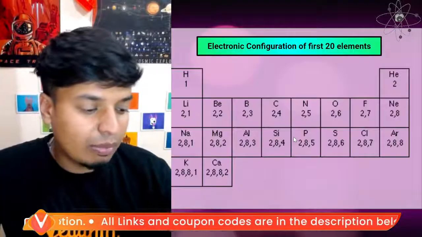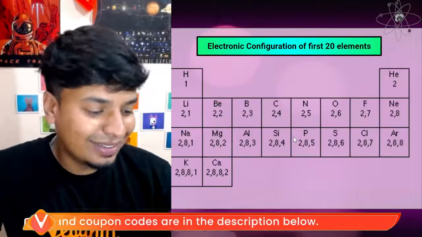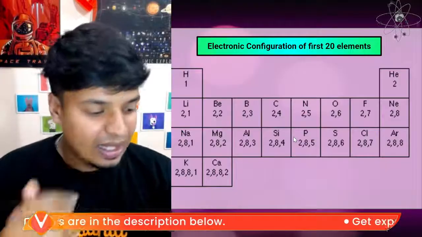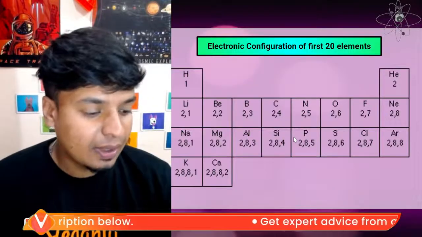Sir, I have a doubt. You are ignoring me. Listen to what I am teaching. Correct. The number of protons present in the atom is the atomic number.